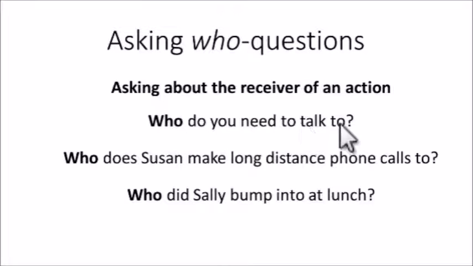Who do you need to talk to? Again, the use of the auxiliary verb do. The auxiliary is used because who in this case refers to the receiver of an action. So here you have the subject. You need to talk to someone. And I want to know who you need to talk to. Okay, in this case, I ask a question like this: who do you need to talk to?